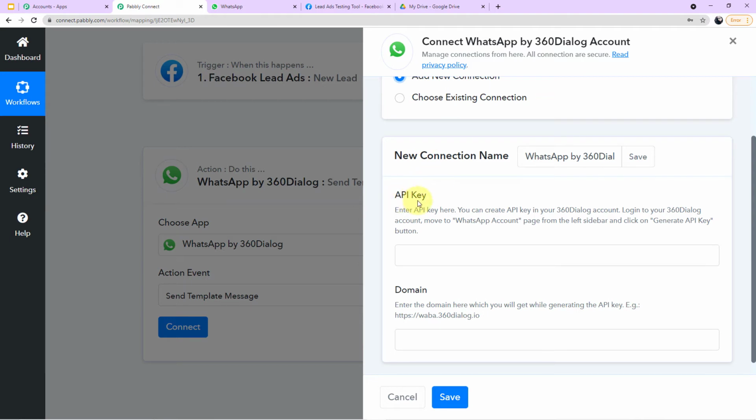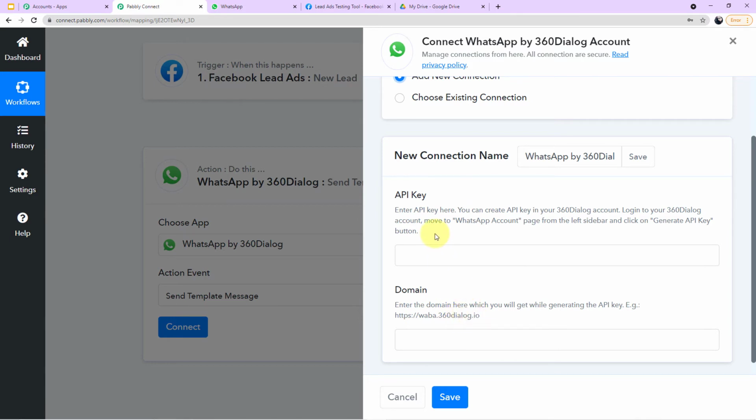And now guys, it is asking me for the API key and the domain. So let's read out the description first, what is written here. Enter API key here. You can create an API key in your 360 Dialog account. Log into your 360 Dialog account, move to the WhatsApp account page from the left sidebar and click on the generate API key button. In domain it is written, enter the domain here which you will get while generating the API key, example vaba.360dialog.io.